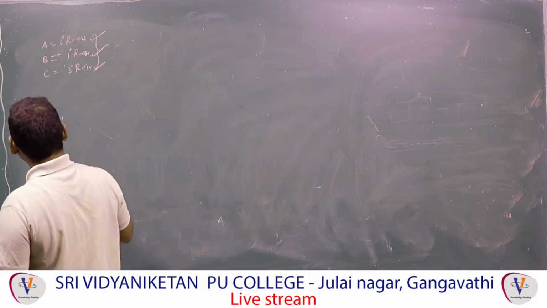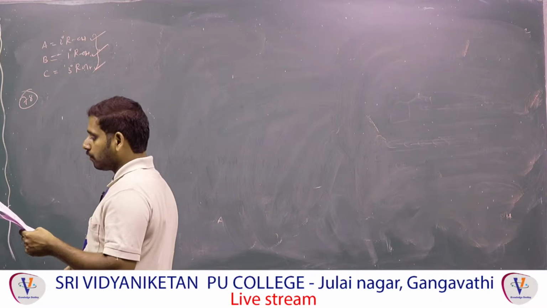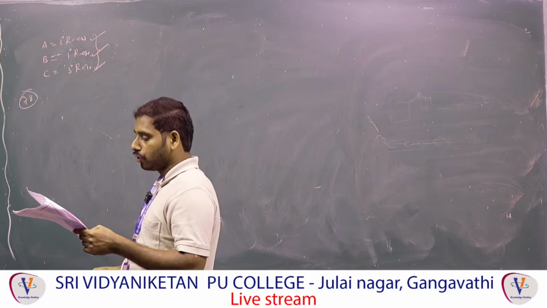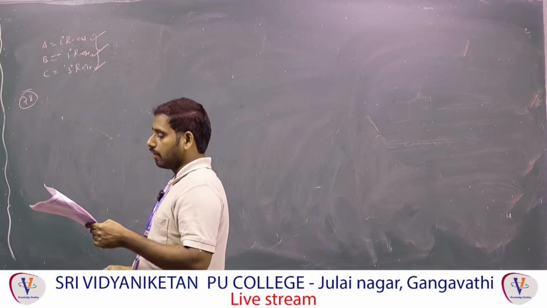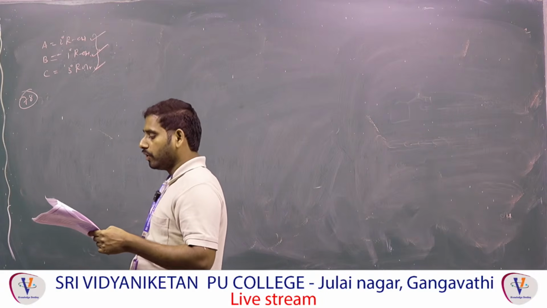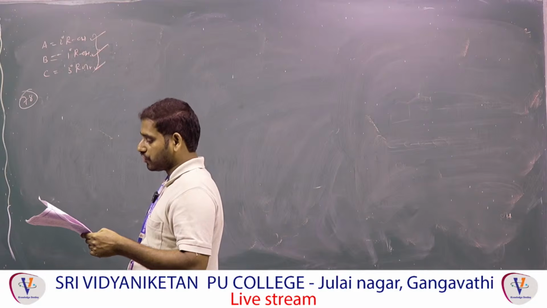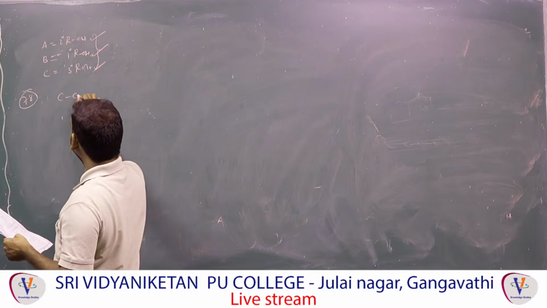Next one, 78. But-1-ene to 2-chlorobutane. That means what? HCl. Next one, 2-chlorobutane to butan-2-ol. That means chlorine is replaced by OH, that means aqueous KOH. Next one, butan-2-ol.